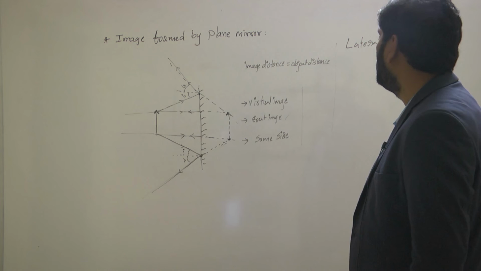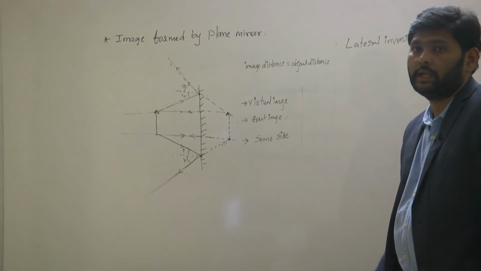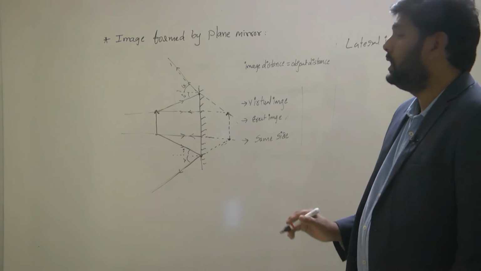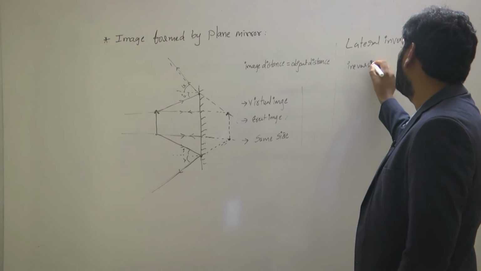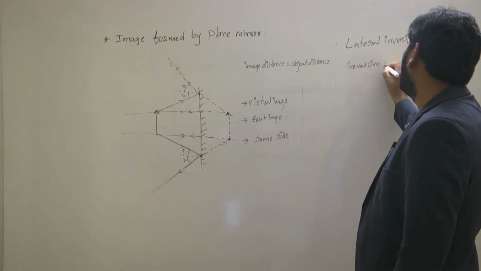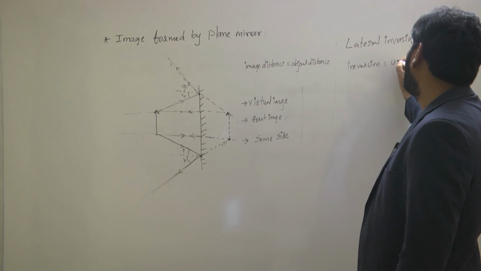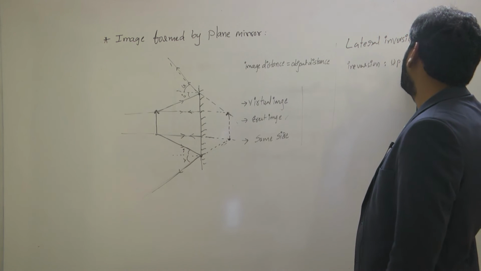Lateral inversion. Here we have two things of the inversions. Inversion means upside down.